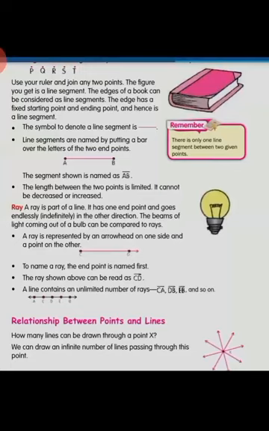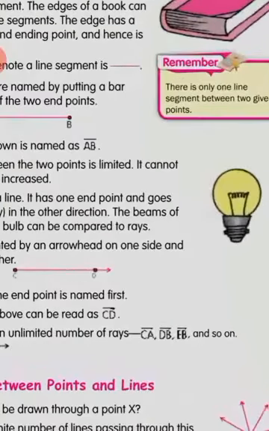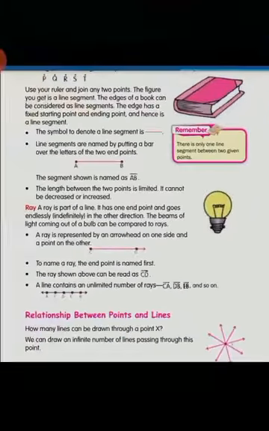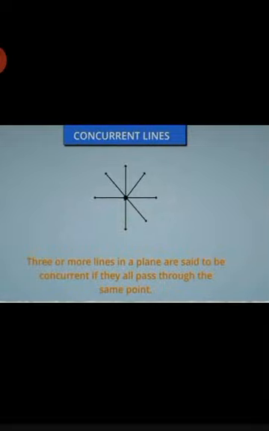So next is the relationship between points and lines. Do you know how many lines can be drawn through a point X? Okay, so an infinite number of lines can pass through a point. Here the point X is given in the center, and an infinite number of lines are passing through point X. So you can see what concurrent lines are. Three or more lines in a plane are said to be concurrent if they all pass through the same point.